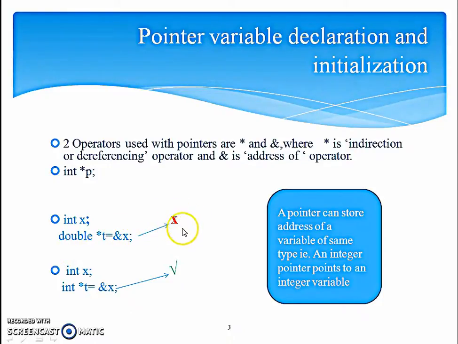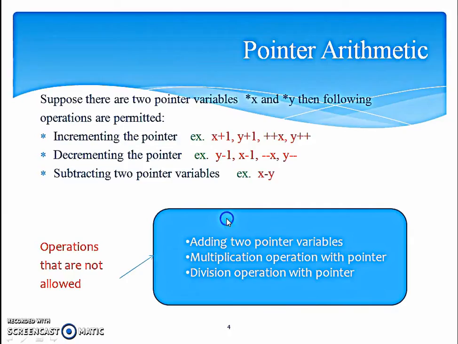But this is a wrong operation. On the contrary, if we take an integer variable and store the variable's address in an integer pointer, this is a correct operation. So what does this mean? A pointer can store address of a variable of same type. That is, an integer pointer points to an integer variable. This is a very important point to remember.